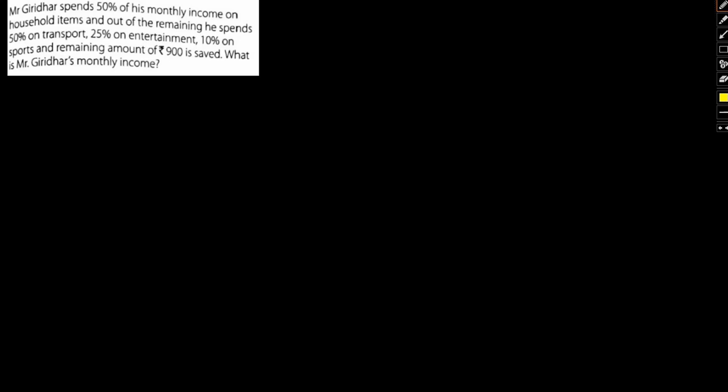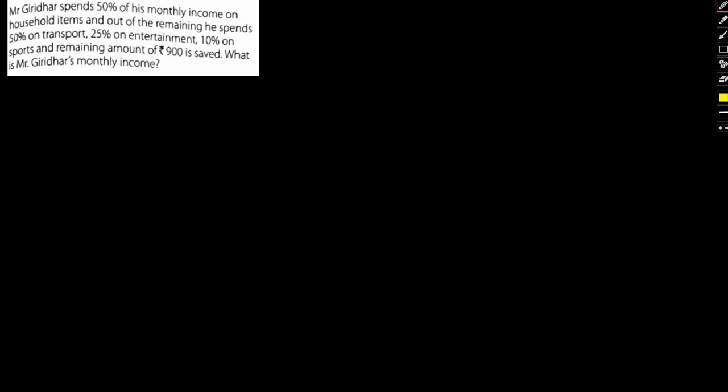Mr. Giridhar spends 50% of his monthly income on his household items, and out of the remaining he spends 50% on transport, 25% on entertainment, and 10% on sports, and the remaining amount of rupees 900 is saved. Okay, so what is Mr. Giridhar's monthly income? Okay, so we are talking about Mr. Giridhar's monthly income.